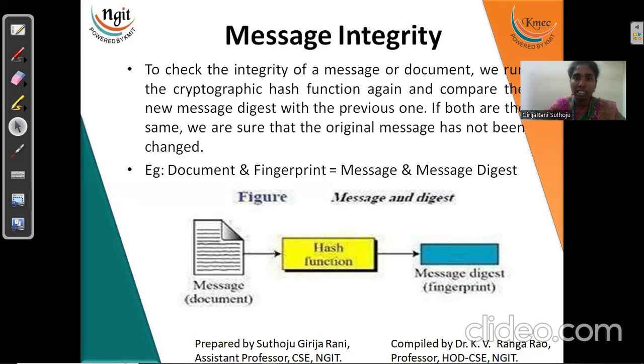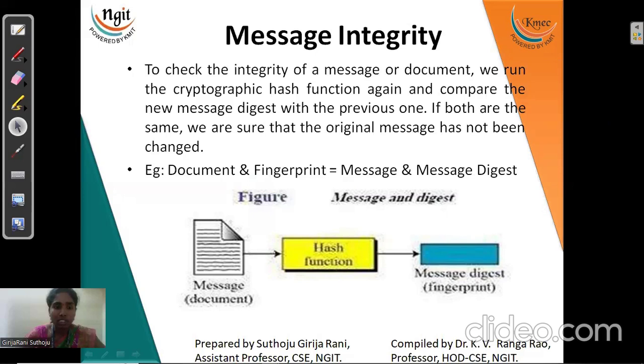Coming to message integrity, we have had the integrity concept from the beginning of this cryptography and network security course, where we are discussing how a message is to be maintained from sender to receiver. When we say message integrity, we should be very aware that whatever message the sender sent and the receiver received must always be the same.